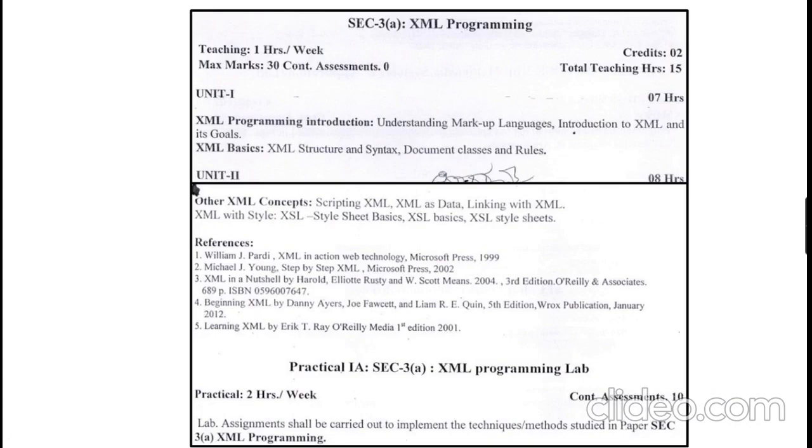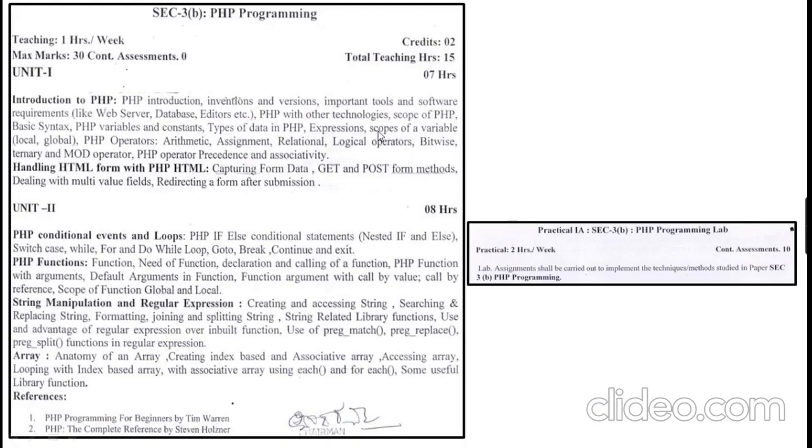Coming to the detailed syllabus, this is the XML programming syllabus. Unit number 1 is about XML programming introduction and XML basics. Unit 2 is for the other XML concepts. You can refer to these books for XML programming. Based on this XML programming, the lab will be carried out for 10 marks.